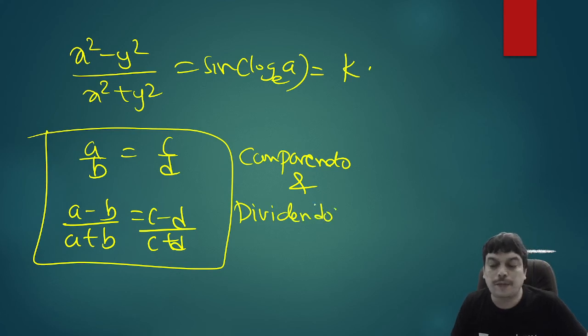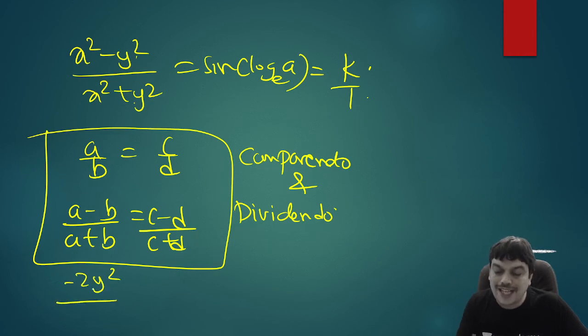So once you know the property, this is k means k by 1, you can just apply this and say a minus b means you have to subtract numerator and denominator. If you do that here, if you subtract numerator and denominator, you'll get minus 2y square. If you add them, you'll get 2x square. Similarly, in RHS, if you subtract, you'll get k minus 1 by k plus 1.